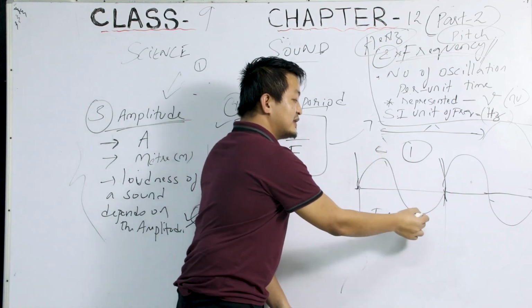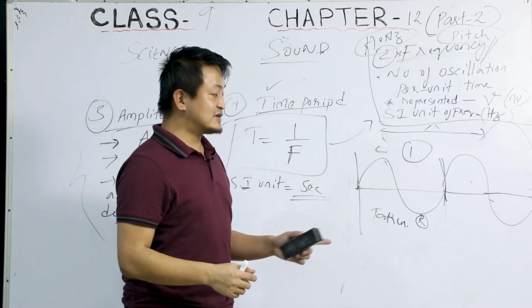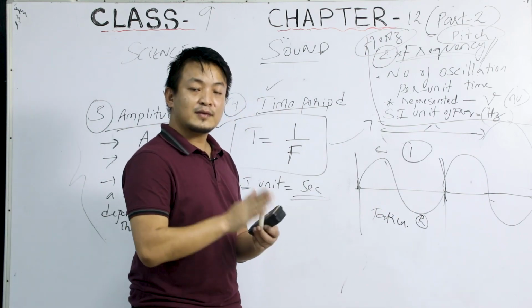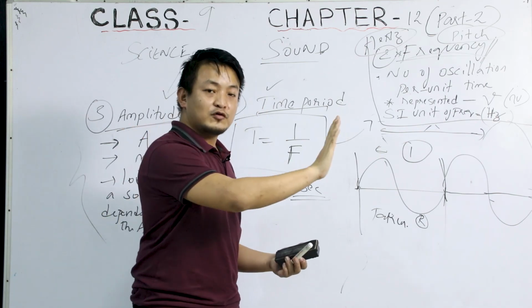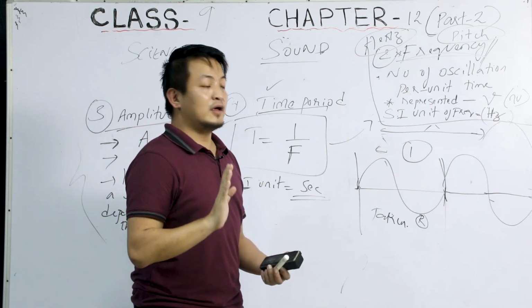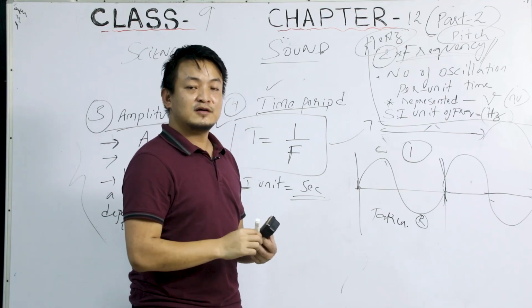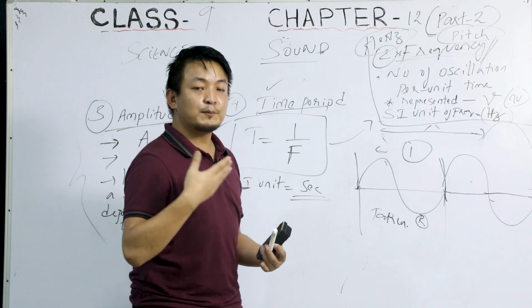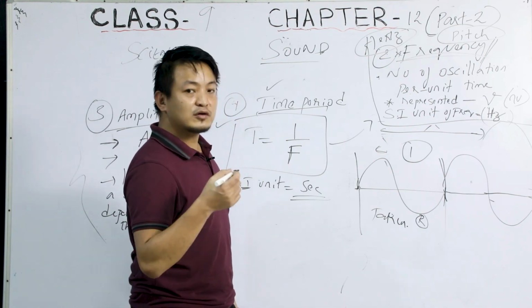This is the compression and this is the rarefaction. So in one oscillation, that means to and fro, going, coming, going forward, coming backward, going forward, coming backward. That is how vibration takes place. That is how sound is produced. That is how sound is propagated. So keep those important points and you can note it in your notebook.